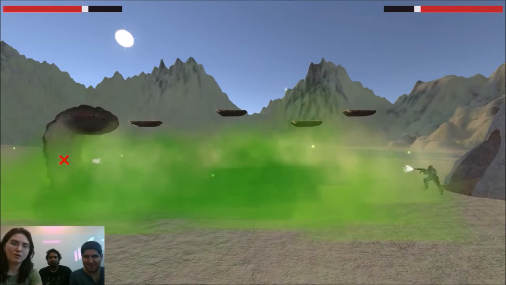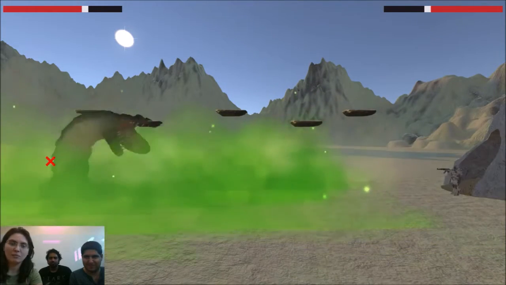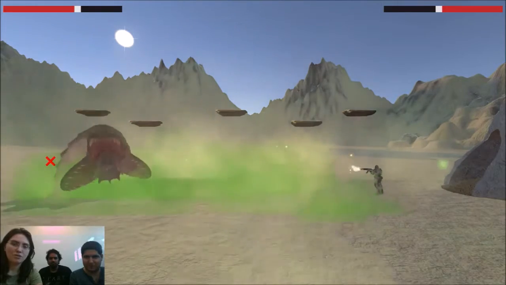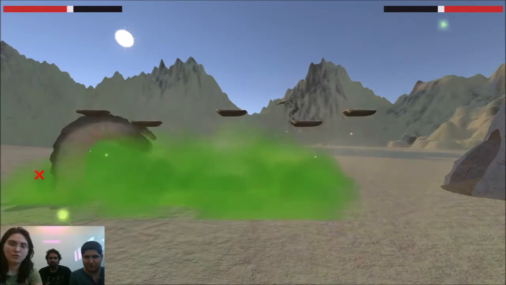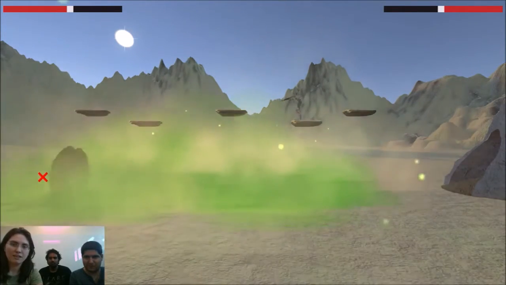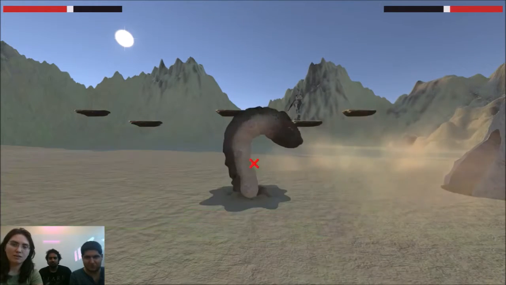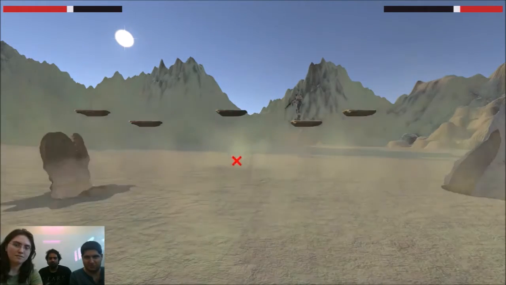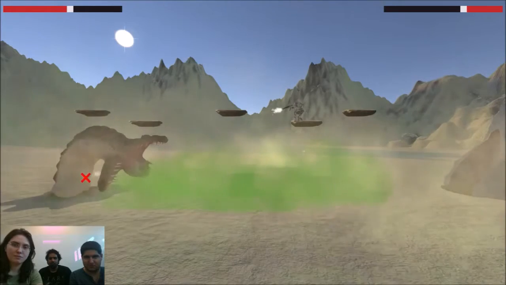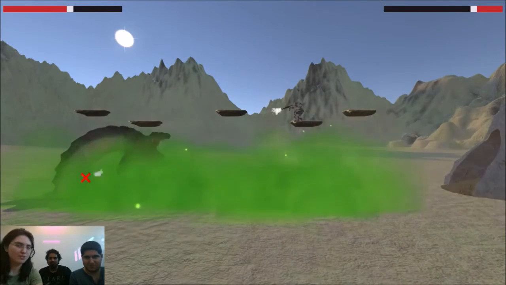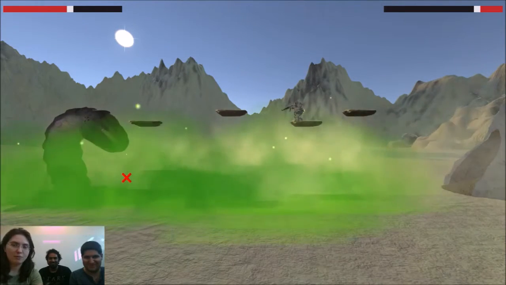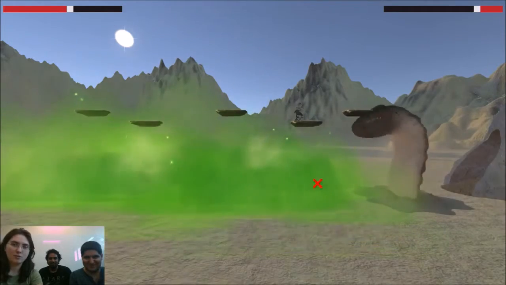And right now, I let the poison attack hit me a whole bunch, and now he's going to try and use it a bunch more. So I'm going to try and get out of the way of the poison attack. So, use something else. Right now he's really convinced the poison will work, though. I'm going to wait and see if he'll use a different attack if I wait long enough.